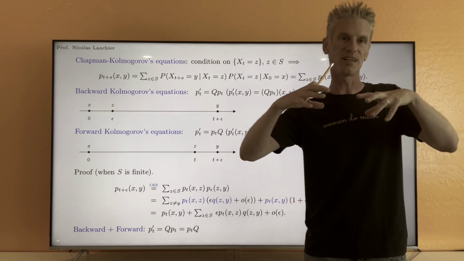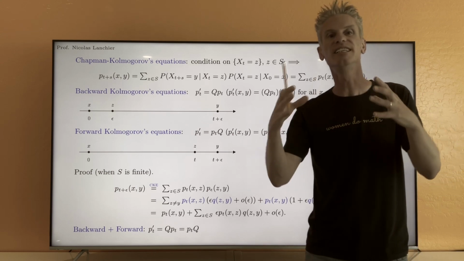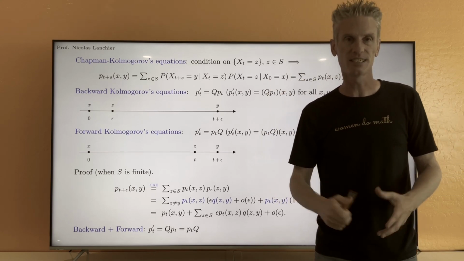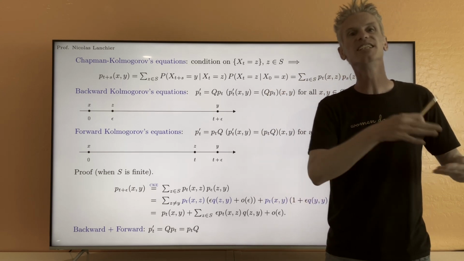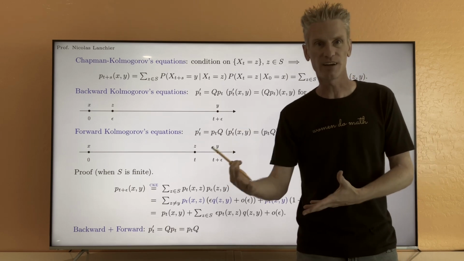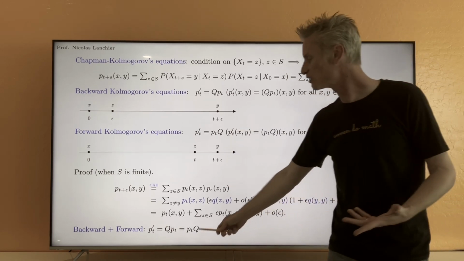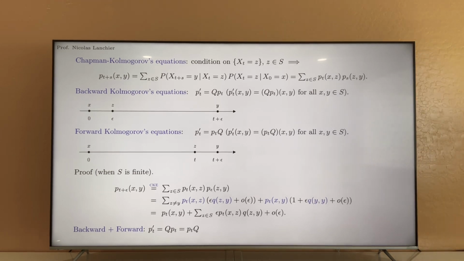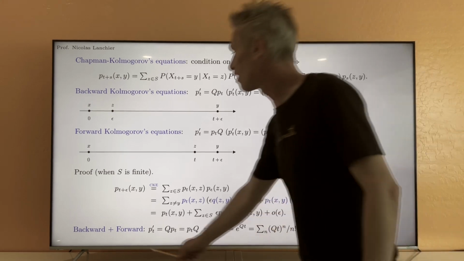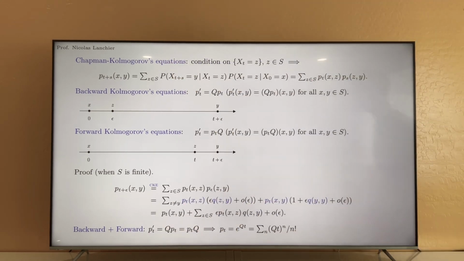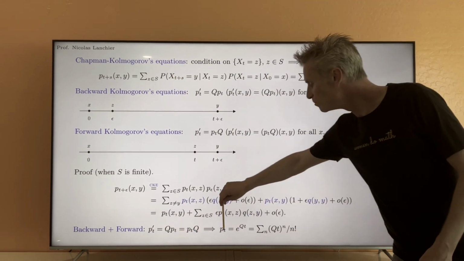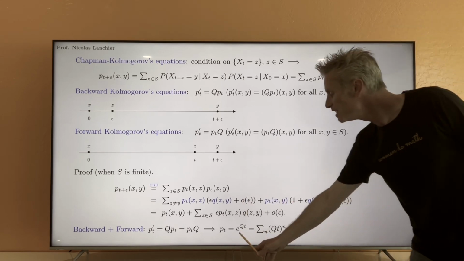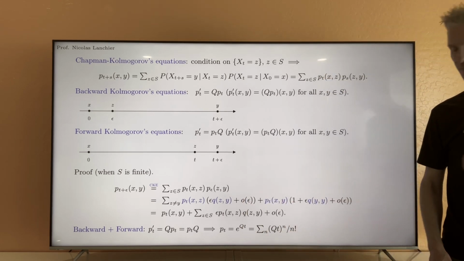That's the exponential written in the form of a power series. Now the powers of the matrix Q are well defined. And that's the way you define the exponential of a matrix. You just say that the solution of this differential equation is of this form: P_t is equal to e to the power Q times t.